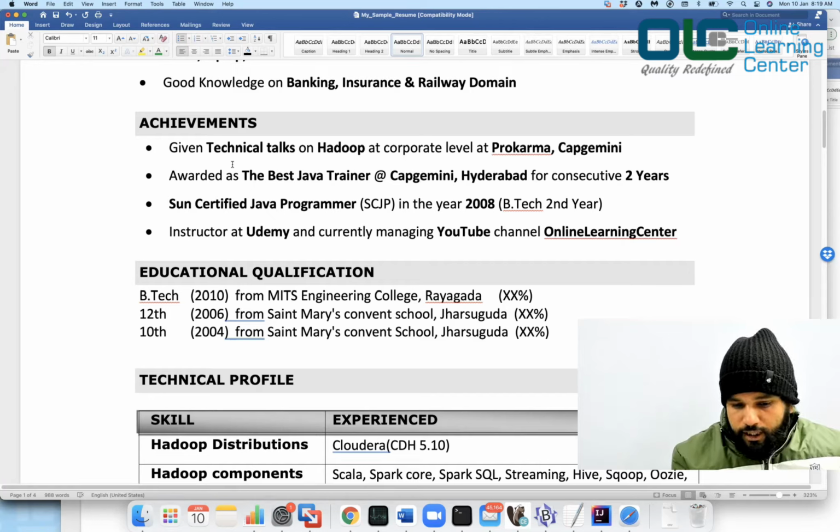SCJP in the year 2008, in BTech second year. When I was doing BTech second year, I was so interested in taking up this Java program that I borrowed some money from my parents and did the certification.